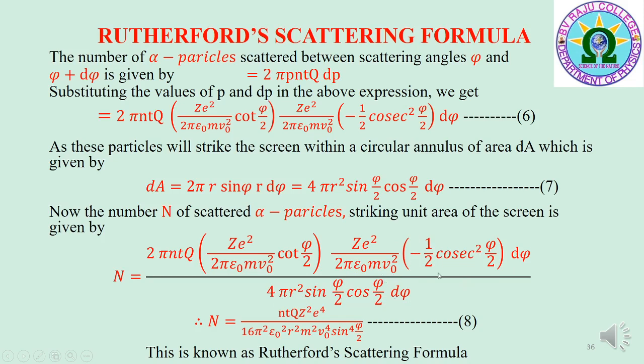This can be solved as n is equal to n t q Z square e power 4 by 16 pi square epsilon 0 square m square r square v0 power 4 sin power 4 phi by 2. This is equation 8. This is known as Rutherford scattering formula.